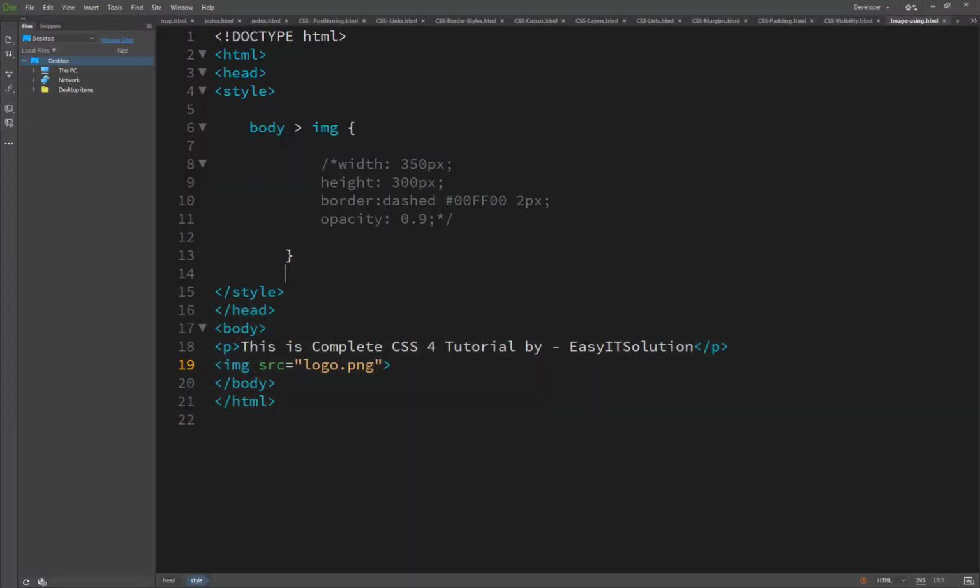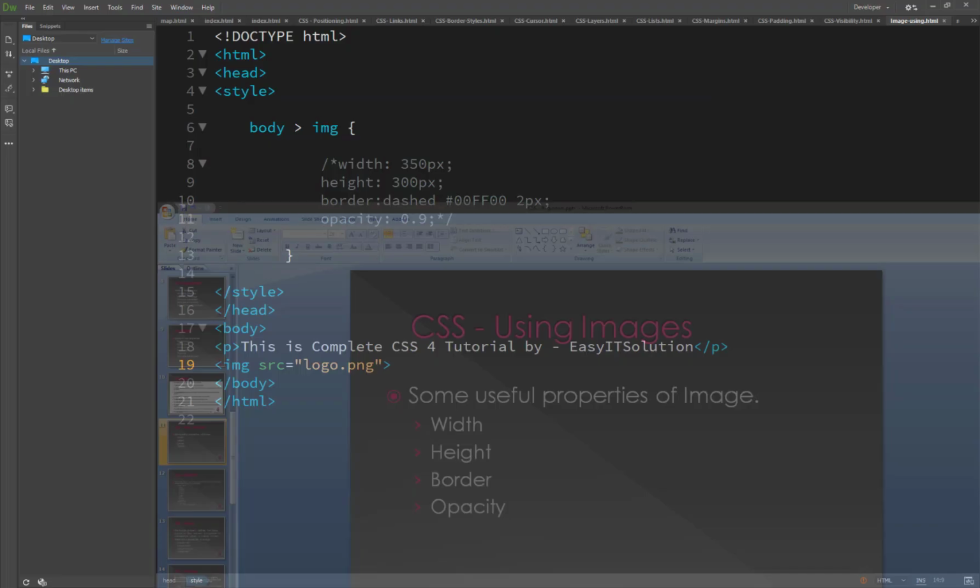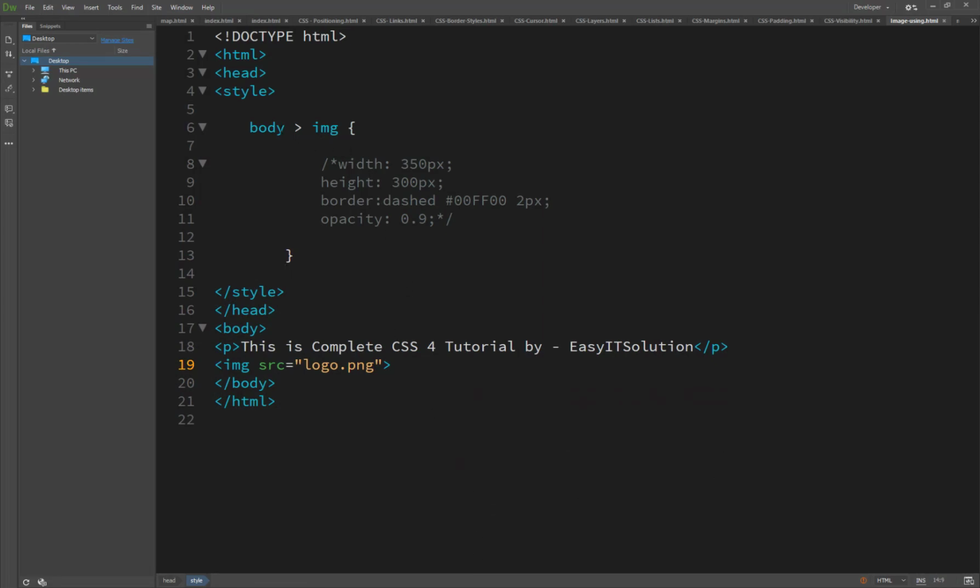First of all, the width. Using the width property, I have used a child selector: inside the body, the img tag is a child of the body.